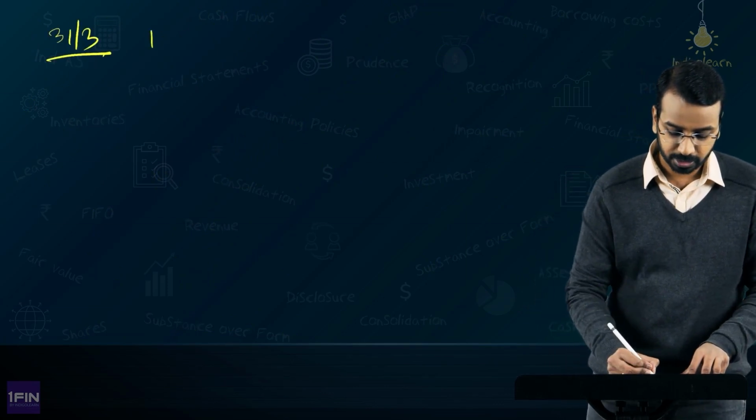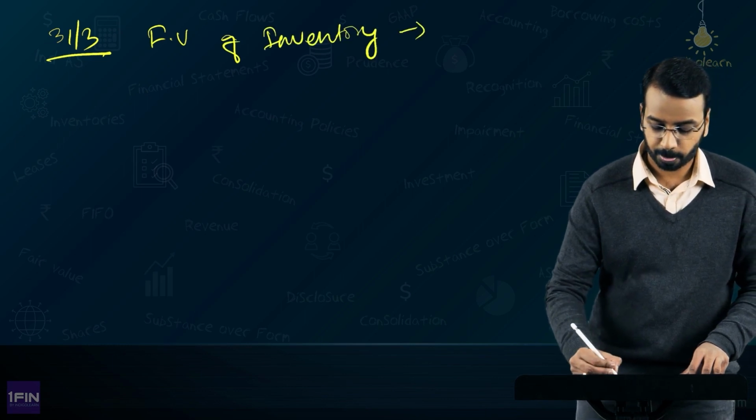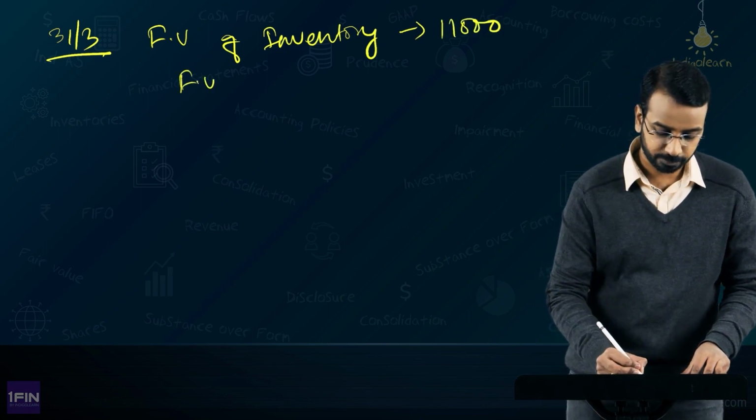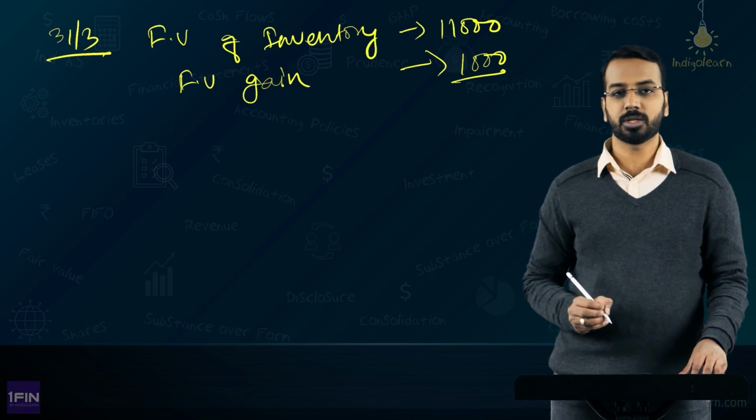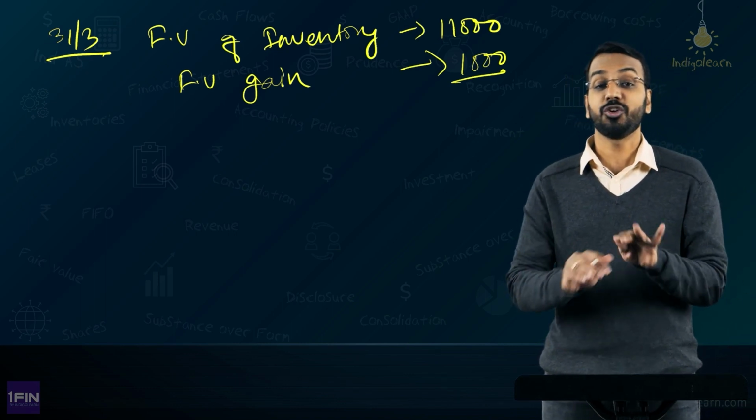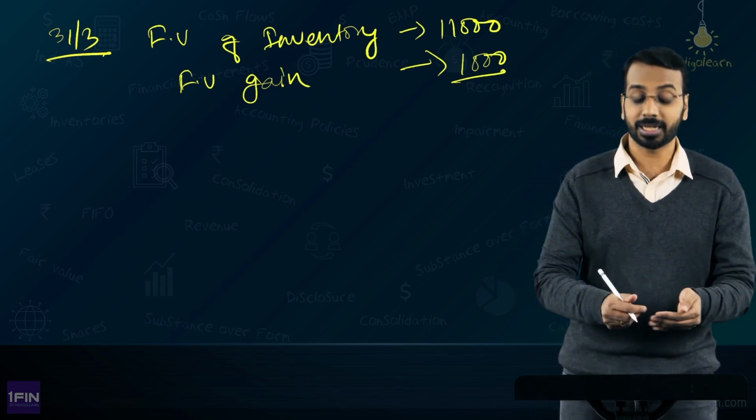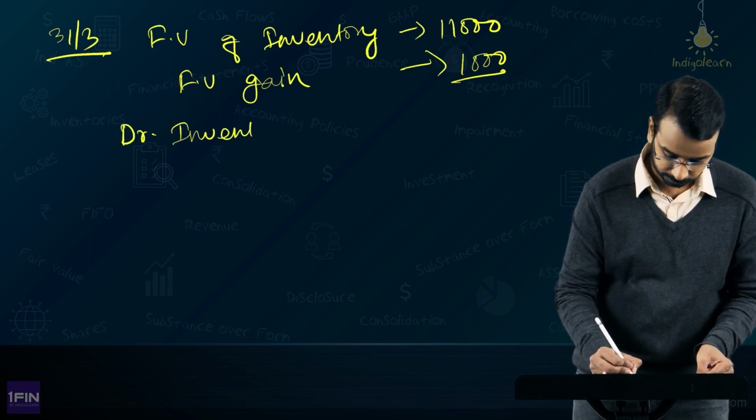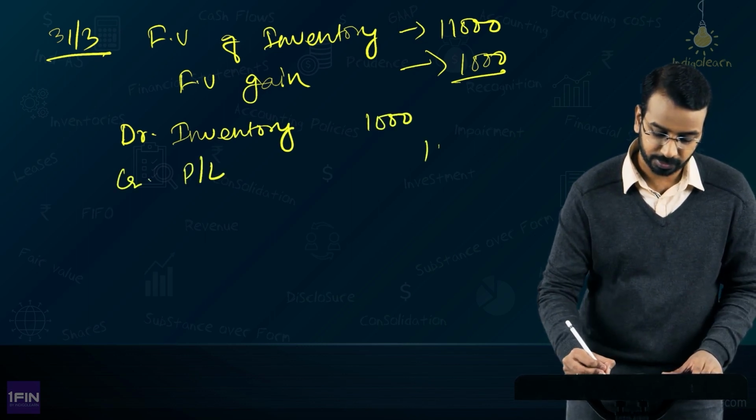But think for a moment that on 31st of March, the fair value of inventory is 11,000. So there is a fair value gain of how much? 1,000. Now as per Ind AS 2, can you recognize this gain? You cannot recognize this gain. As per Ind AS 2, you cannot recognize this gain. But because we are following hedge accounting, what you can do is increase the value of inventory: you will debit inventory by 1000 and you will credit P&L by 1000.